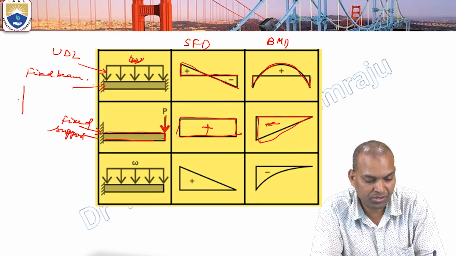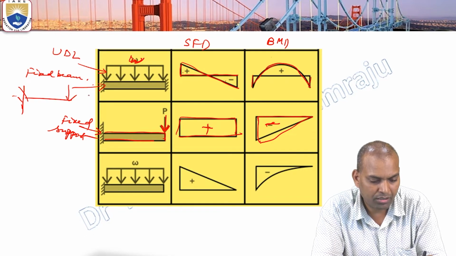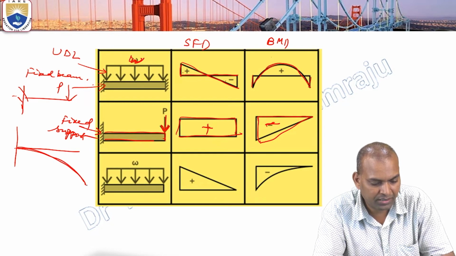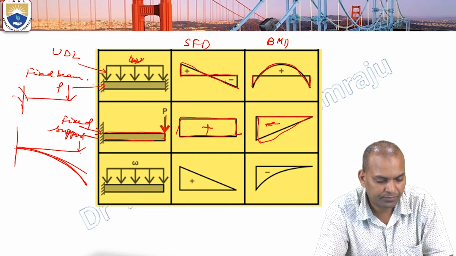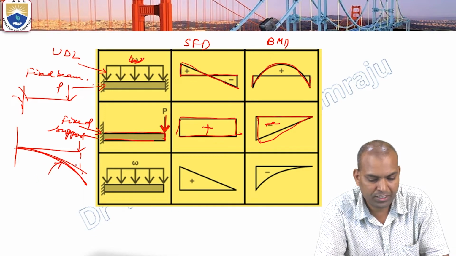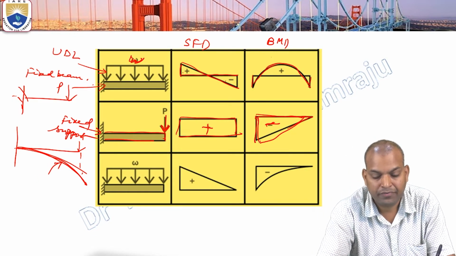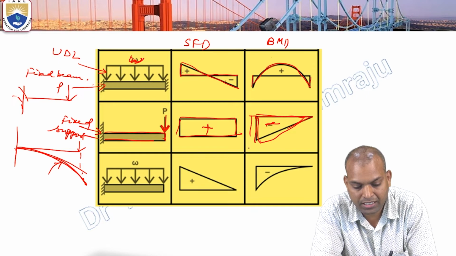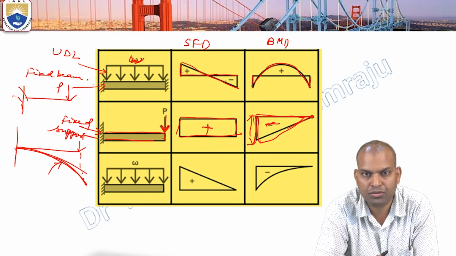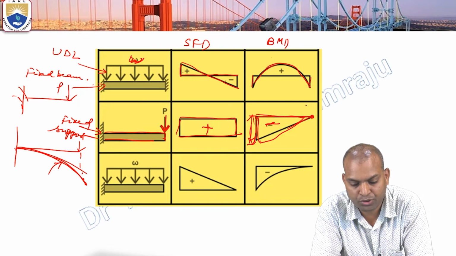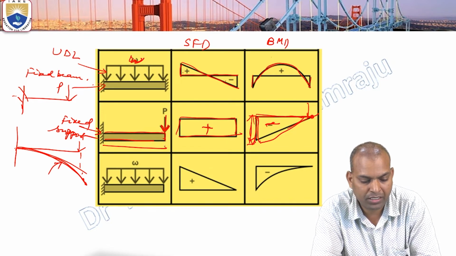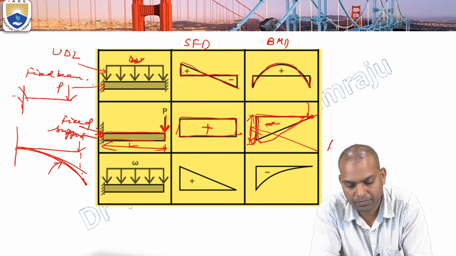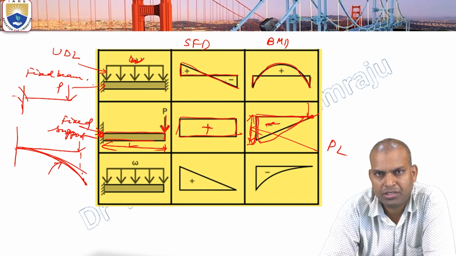Negative bending moment means when the load is applied at point P on the beam, it will deform like that, bending. The negative BM. That's why it is varying from the free end to the fixed end. At the fixed end it is maximum, and at the free end it is 0. Suppose P is acting over a length L. At the fixed point, the maximum bending moment is PL. This PL is negative.